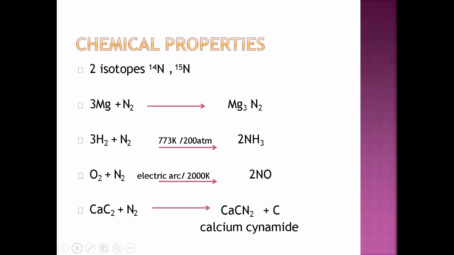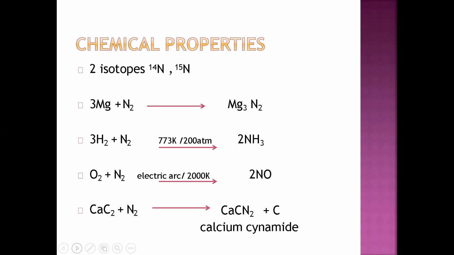Chemical properties are like this: nitrogen has two isotopic forms, 14N and 15N. They can ask this as a 1 mark question, since the board gives objective questions in the board examination. 14N and 15N are the two isotopic forms of nitrogen.